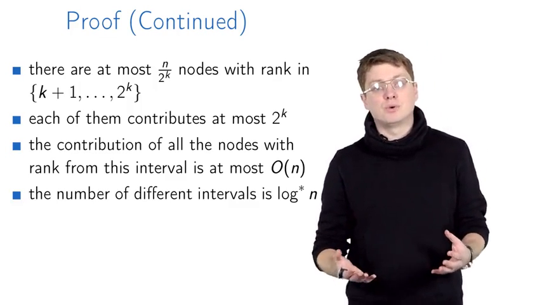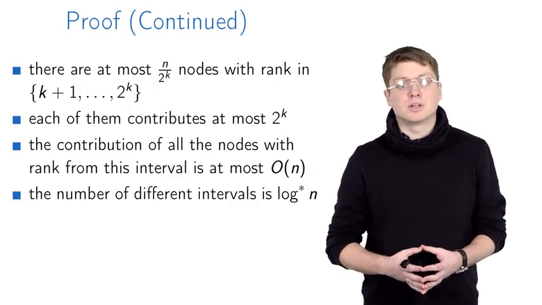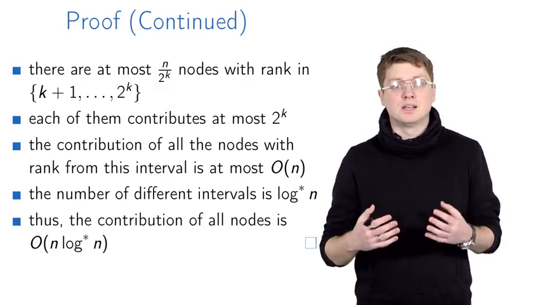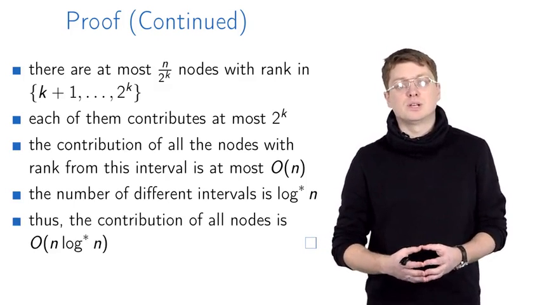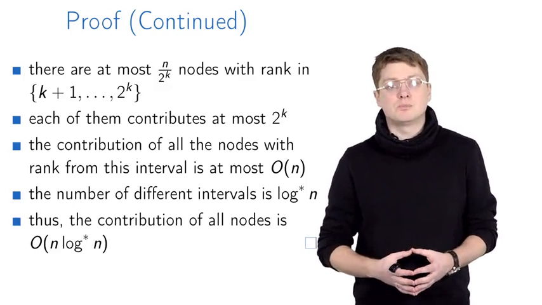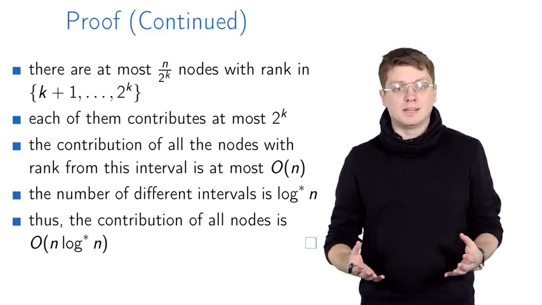Now it remains to note that the total number of different intervals is at most log star of n, which means that the total contribution of all such nodes i to the estimated term is at most big O of n multiplied by log star of n.